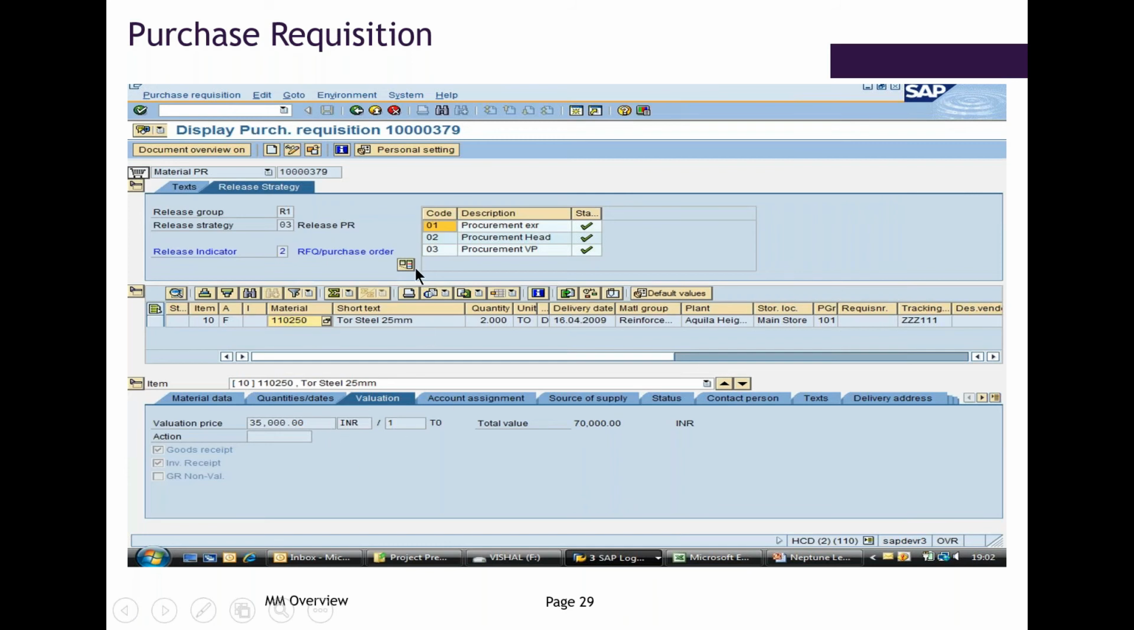Okay, so here you can see at header level the release strategy tab is there. That means this PR has gone for release. Different persons are releasing this: the procurement executive, then the procurement head, then the procurement PP. It can also go to the HOD of the department who raised the material requisition, or then to the plant head, like that.